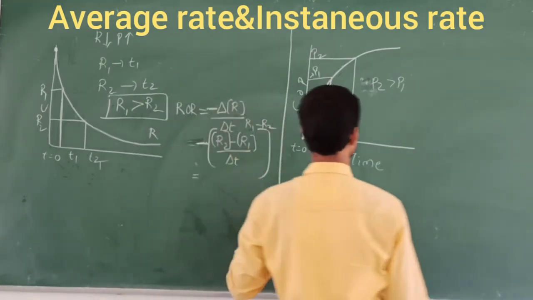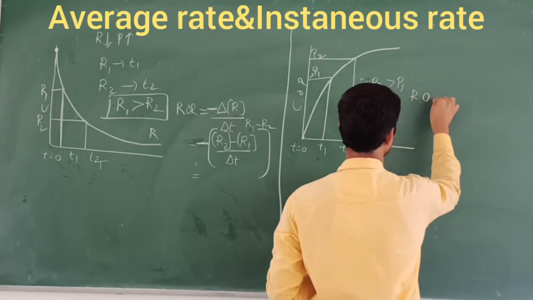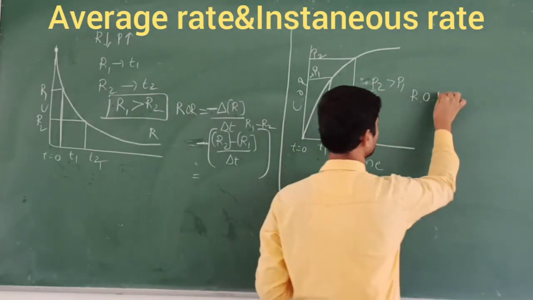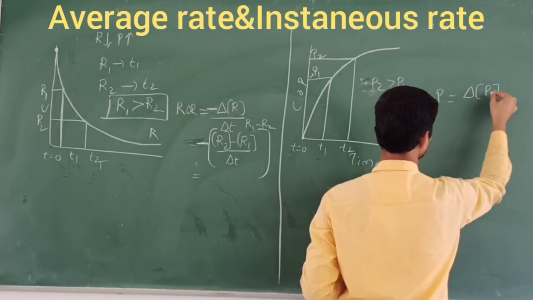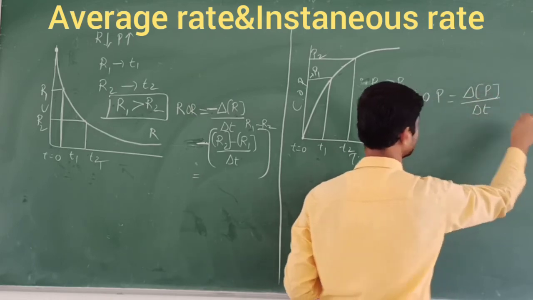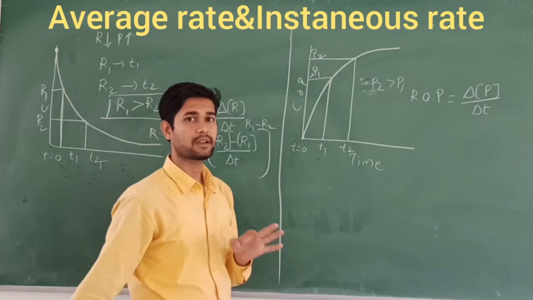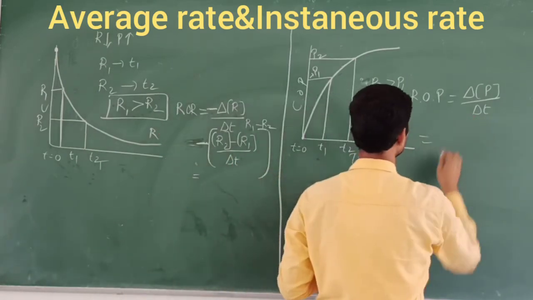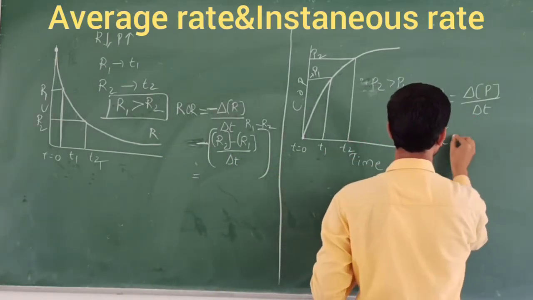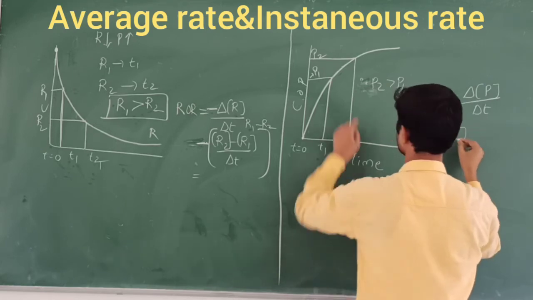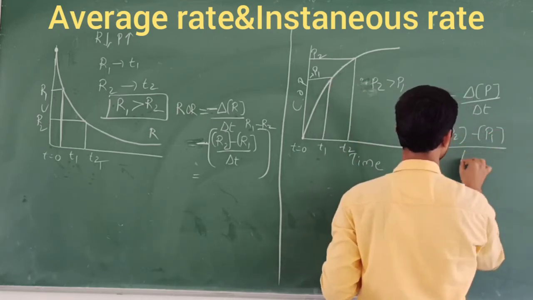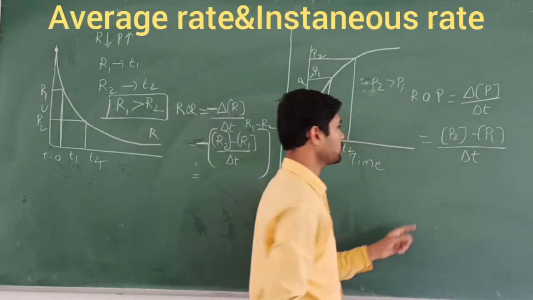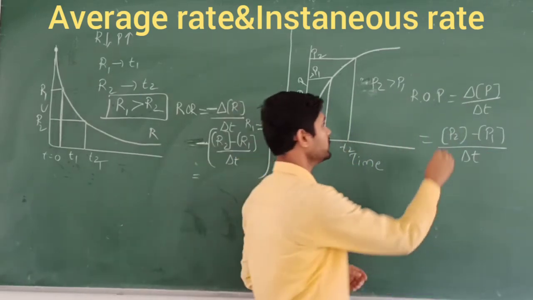So let's apply the rate of reaction for the product. Product means change in the concentration of the product P with respect to time delta T. Delta T is nothing but T2 minus T1 here. So delta P means the change in the concentration of the product 2 minus the change in the concentration of the product 1, divided by delta T. So what does this sign indicate? This sign should be positive.